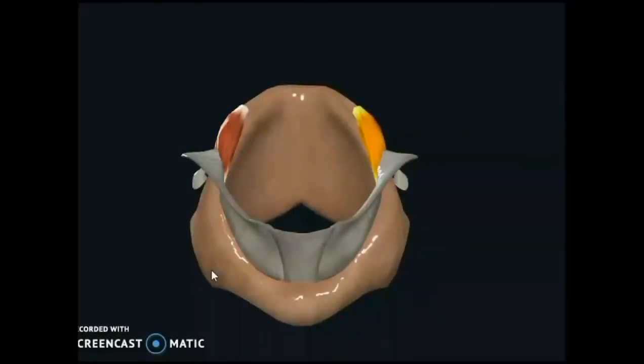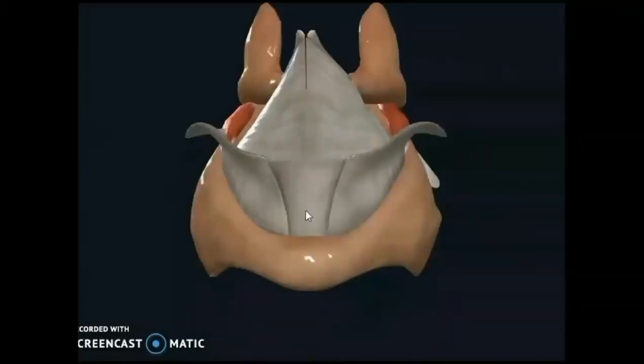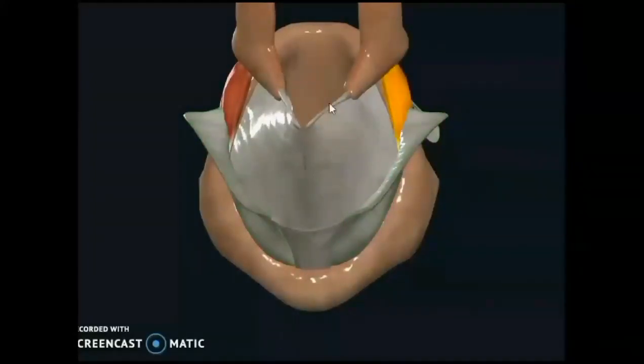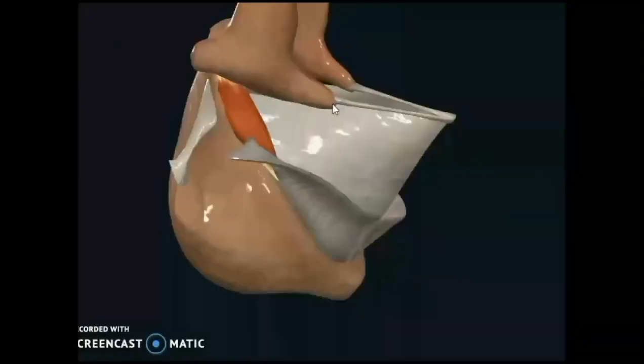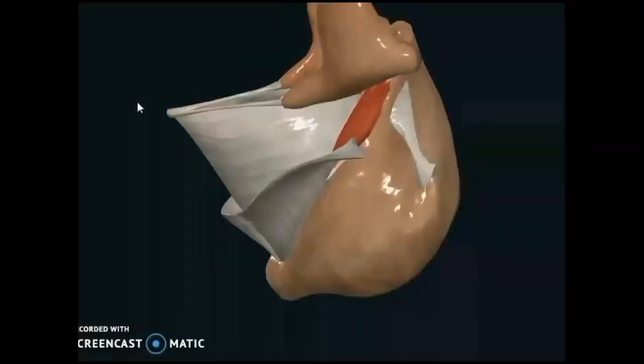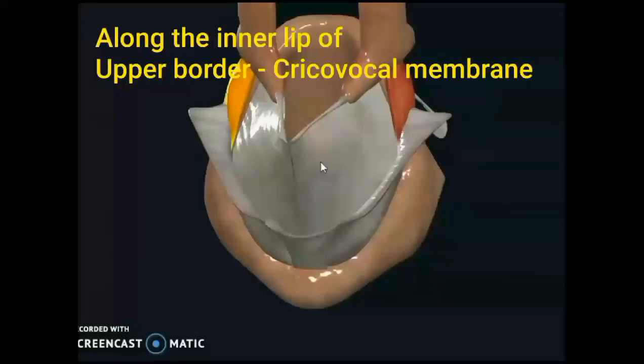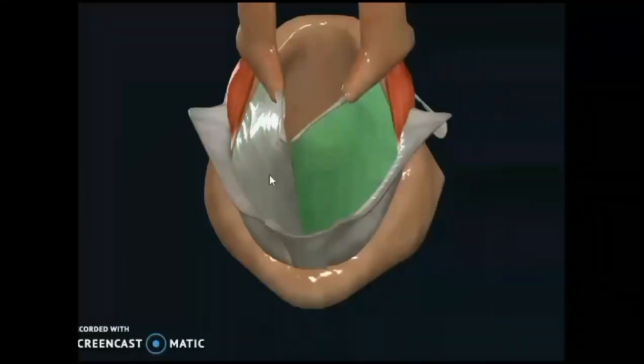Lateral cricoarytenoid means it will come from cricoid and goes and attached to the arytenoid, and you can see inner lip gives attachment to cricovocal membrane. That is cricoarytenoid muscle what you are seeing here, and the inner lip, what you see here along the inner lip of the upper border of the narrow anterior arch, you are seeing